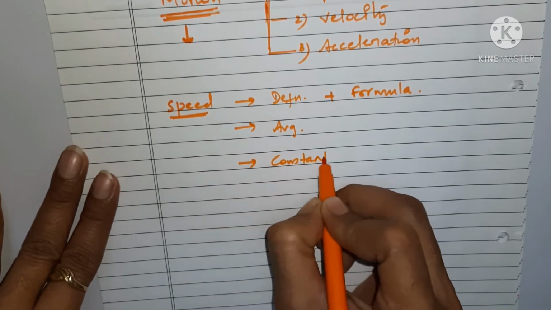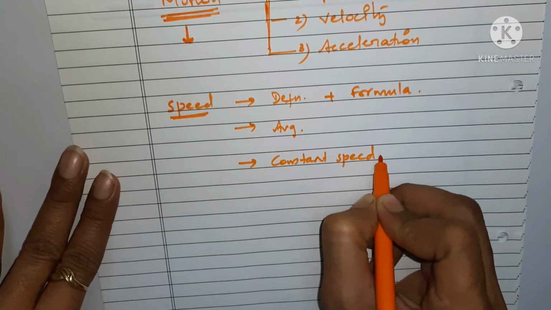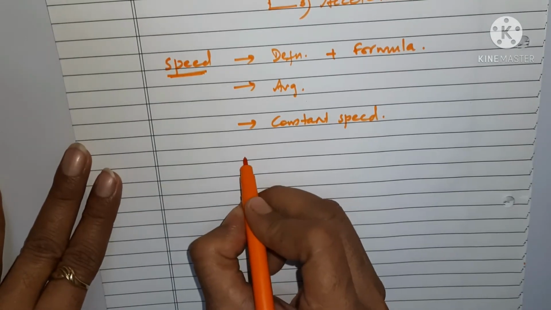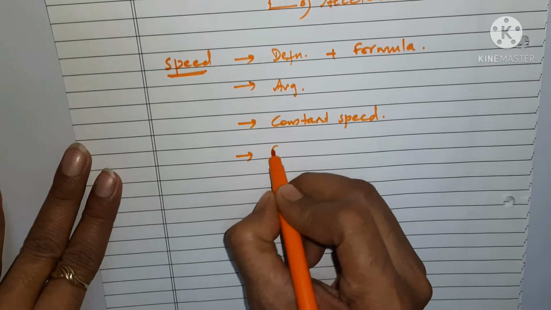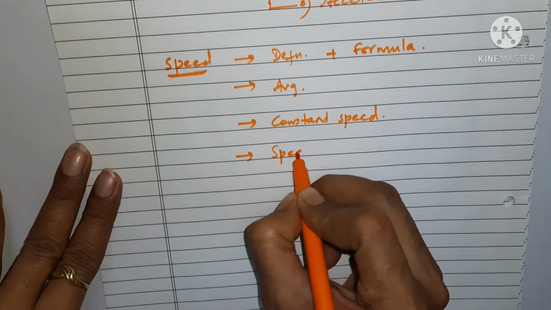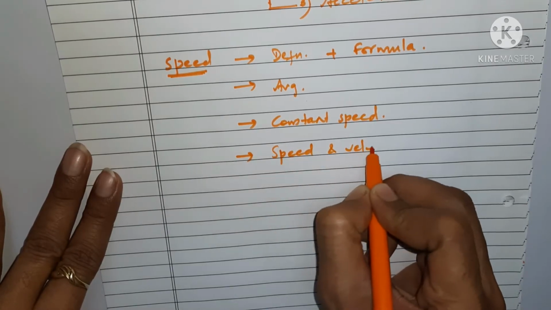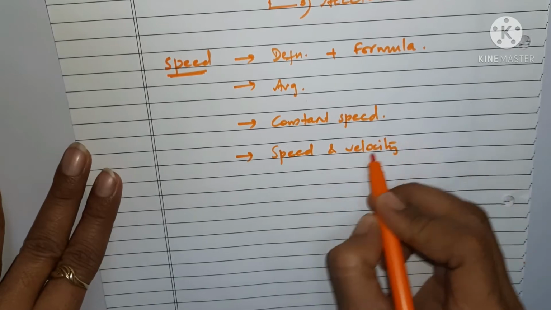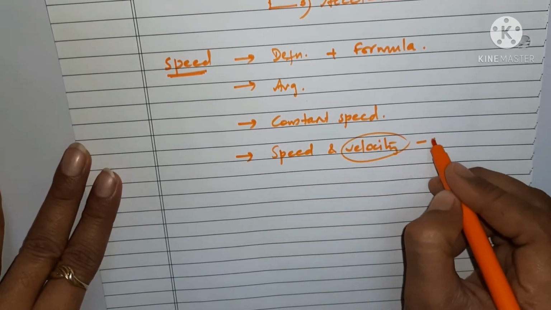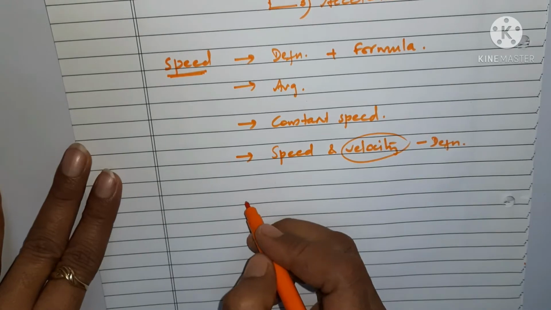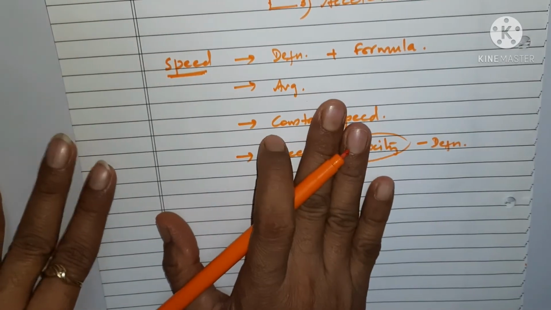And one more thing, we'll come to know the difference between speed and velocity, and for this we will come to know what velocity is as well. So this definition also we'll try to discuss in the same series.